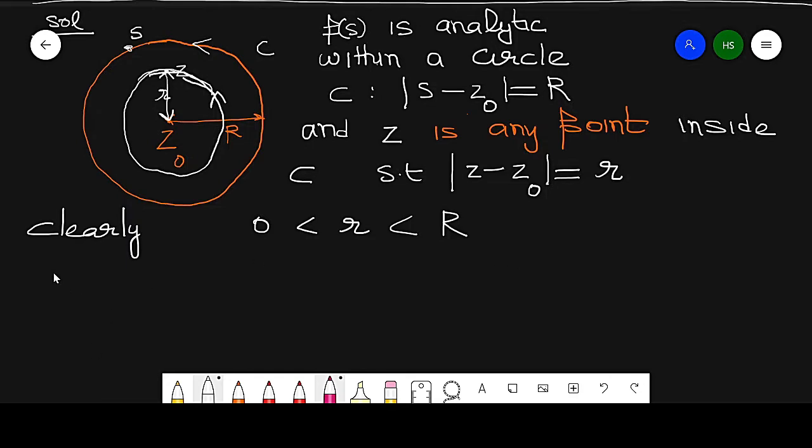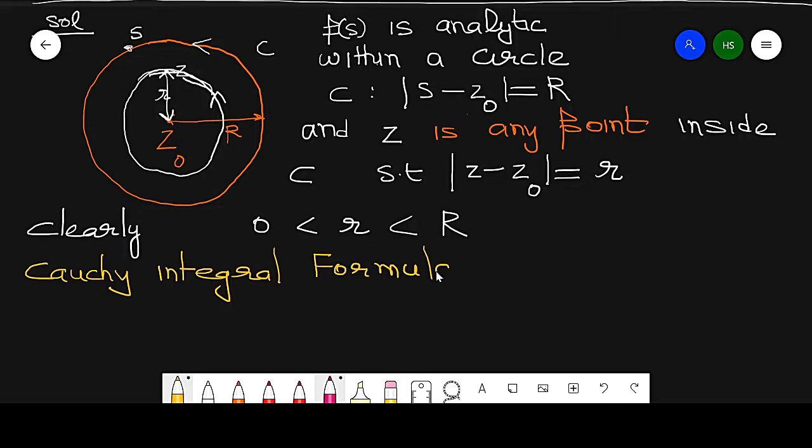Now by using the Cauchy integral formula, what do we get?